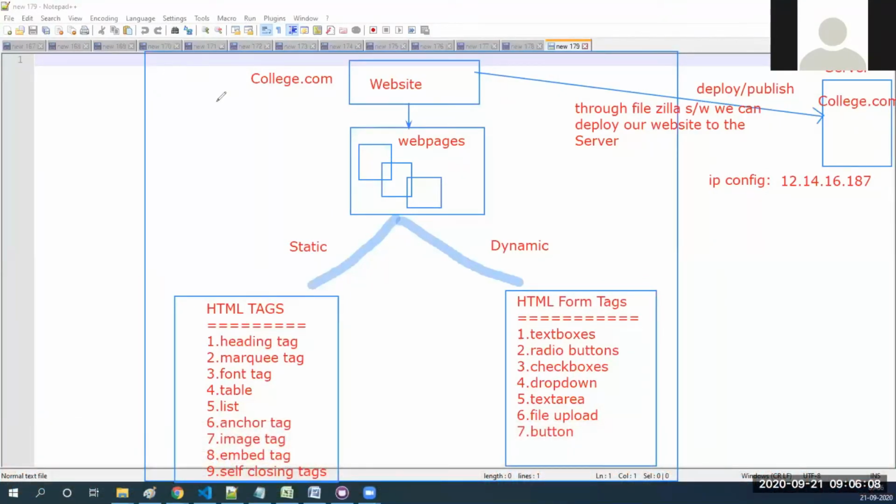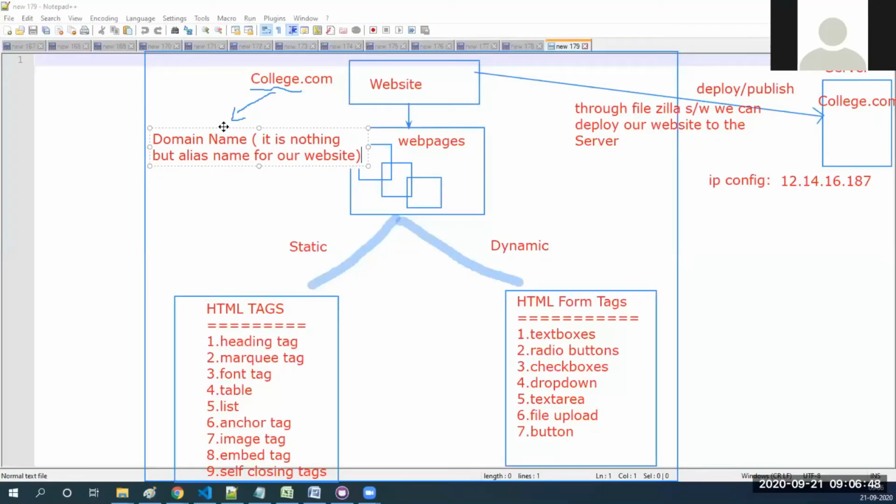So domain name is nothing but an alias name for our website. In our family we have some children, but the child's name is very lengthy.